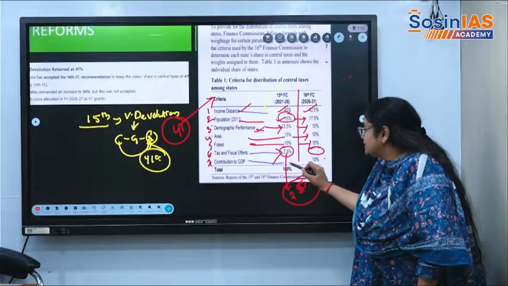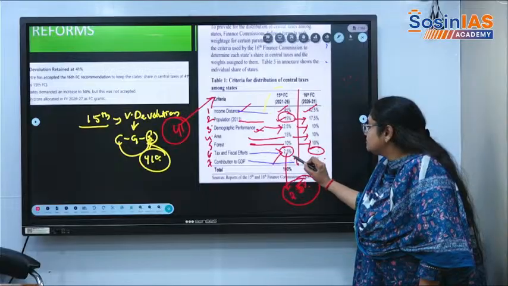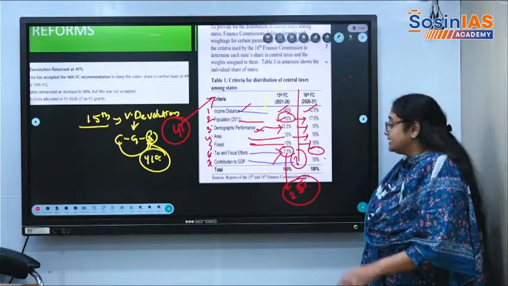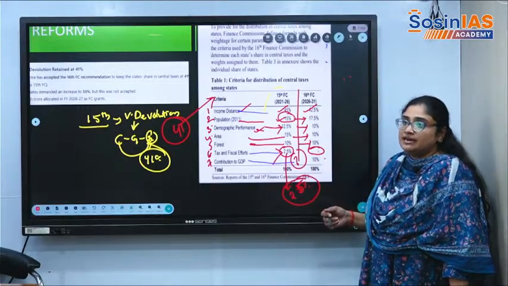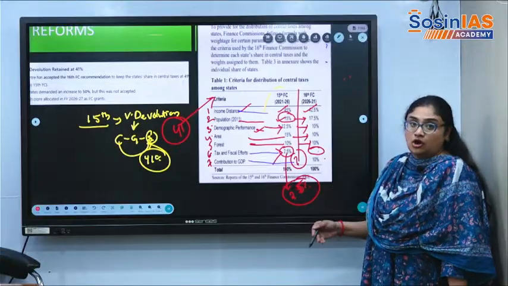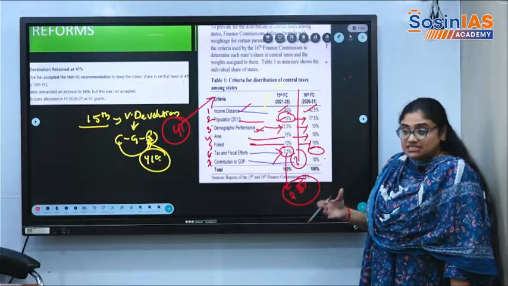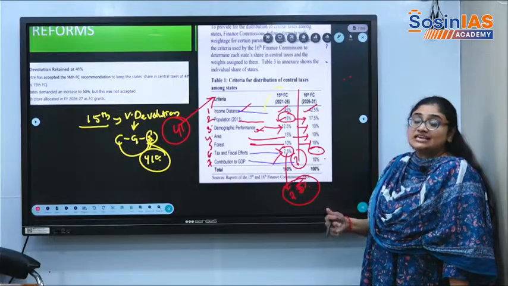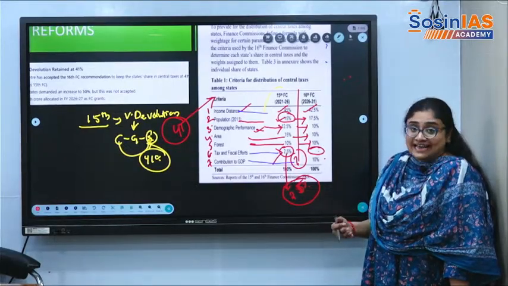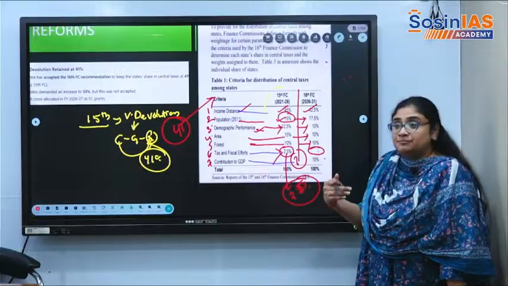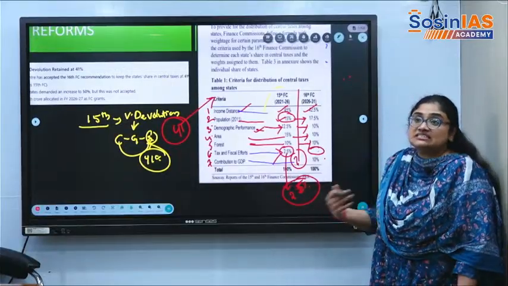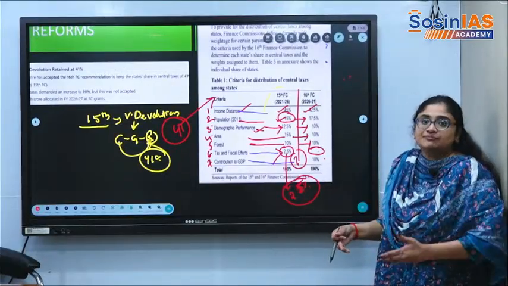Contribution to the GDP. It means in order to assuage the demands of the South states that they are contributing more to the GDP, but because of GST they are at a loss, because the GST states are the ones which receive more taxes based on consumption, but producer states, which are the southern states, are producing more.